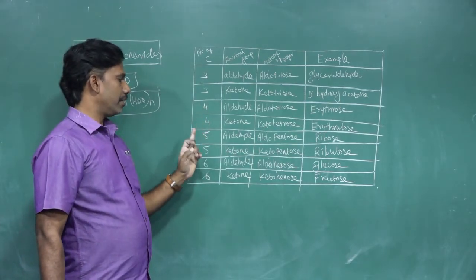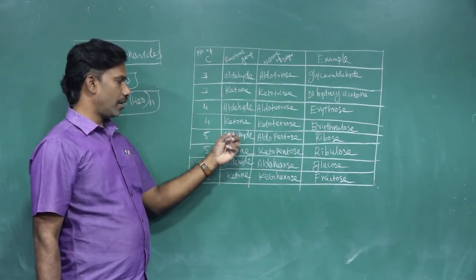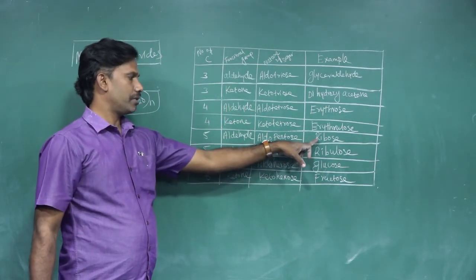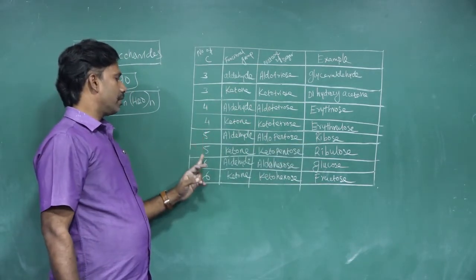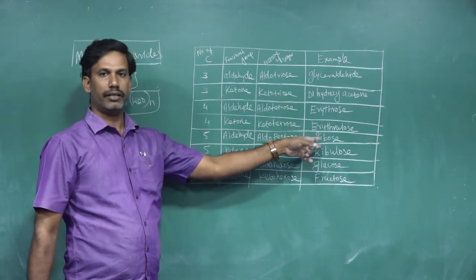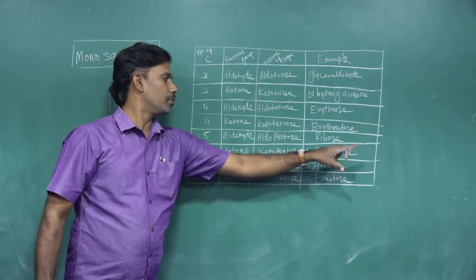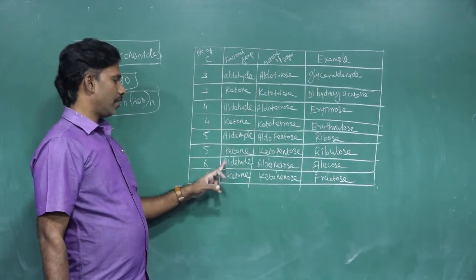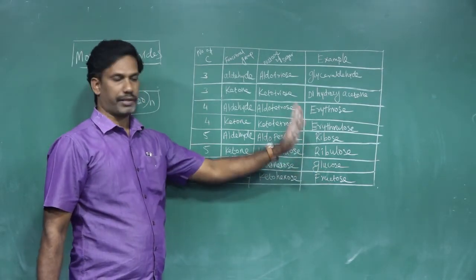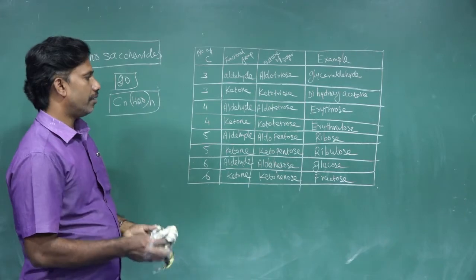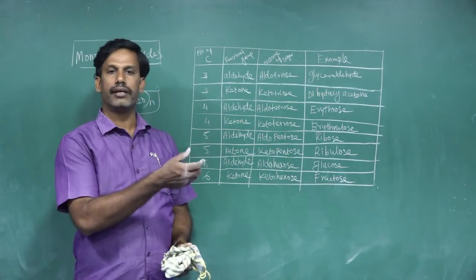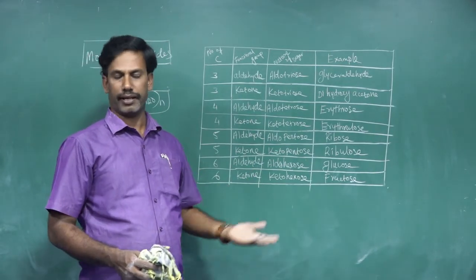Then a 5 carbon aldehyde is an aldopentose, penta for 5, ribose. A 5 carbon ketone is a ketopentose, ribulose. Then aldohexose, glucose, and ketohexose, fructose. These are the examples of monosaccharides. The structures of glucose and the detailed study we can see in the next classes.